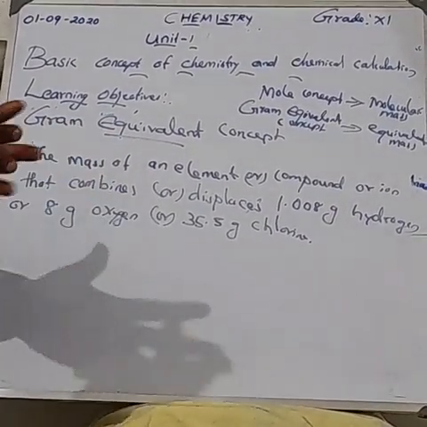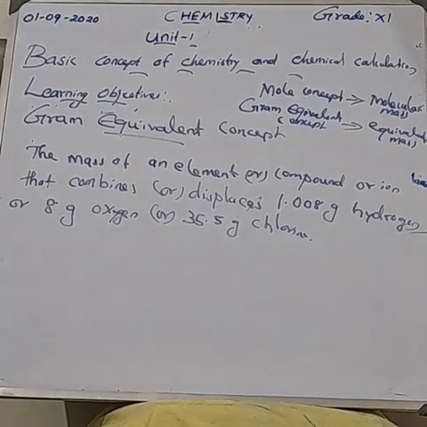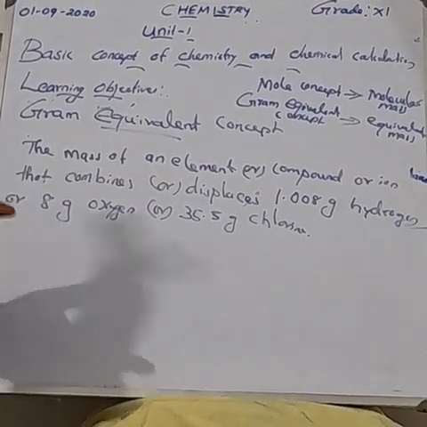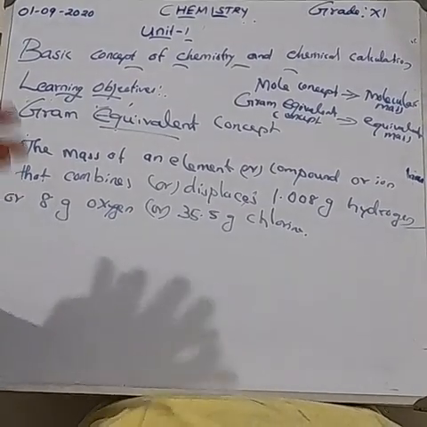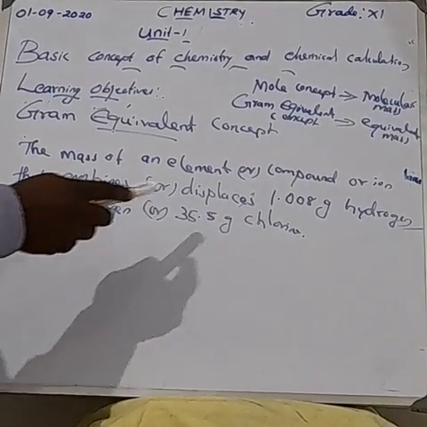Combines means combine together. Displaces means one place to another.